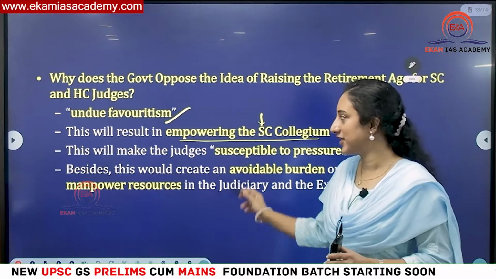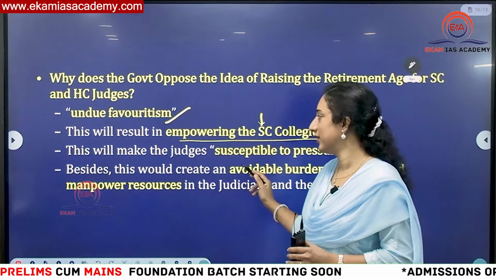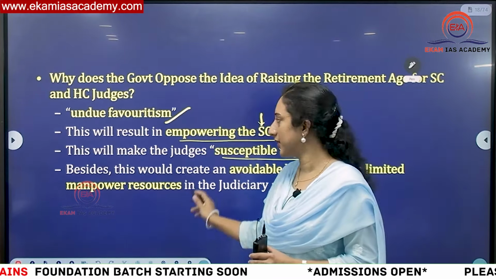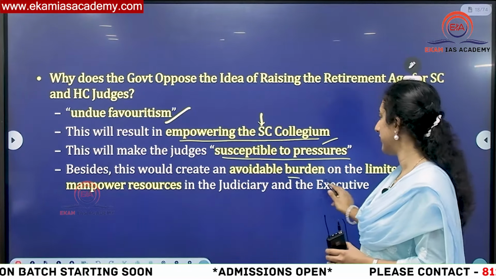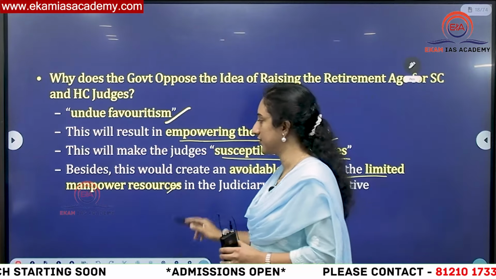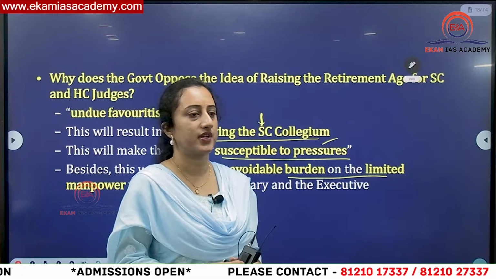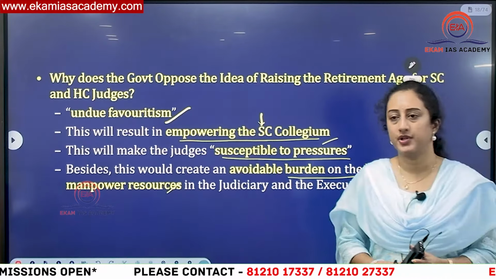If a difficult judge comes, they'll make trouble for the government. That is what they don't want. This is also susceptible to pressures, so if they have more tenure, they can face more pressures. Besides this, it is an avoidable burden on the limited manpower of the executive and judiciary. This is the stand the Centre has set in Parliament with respect to this committee's recommendations.